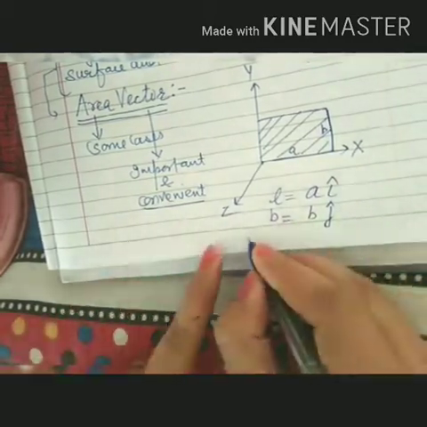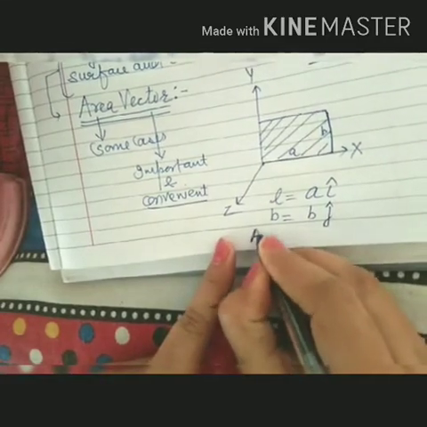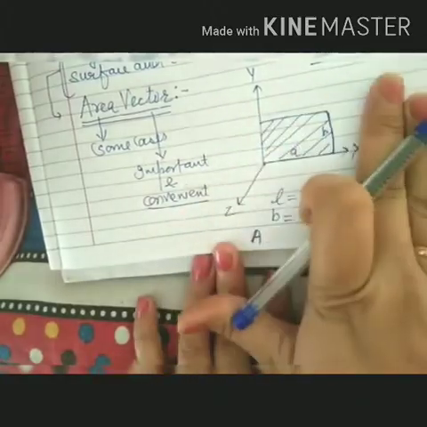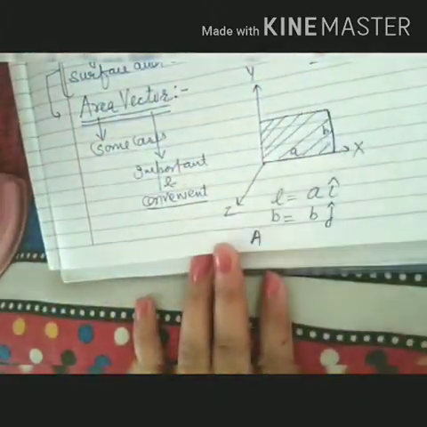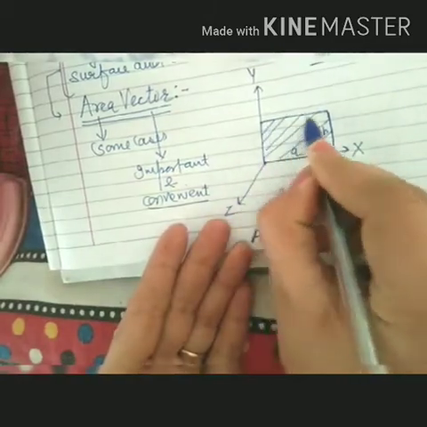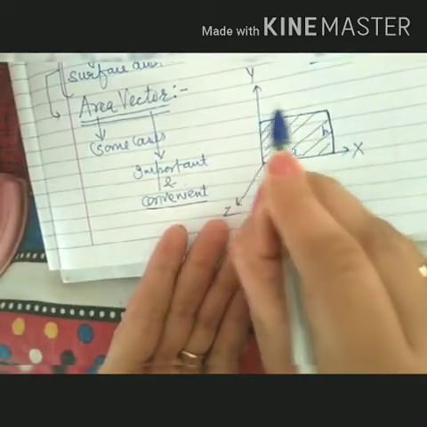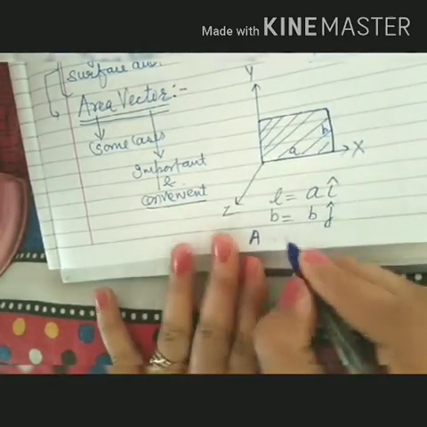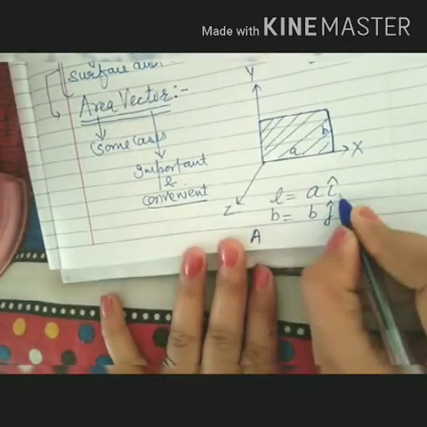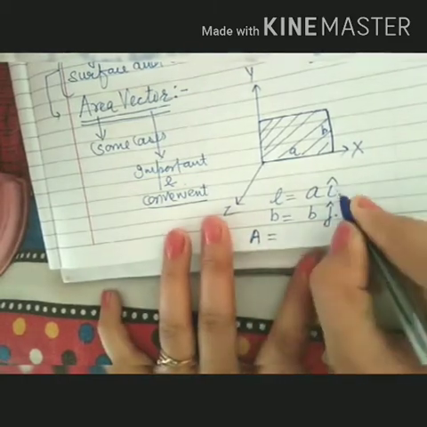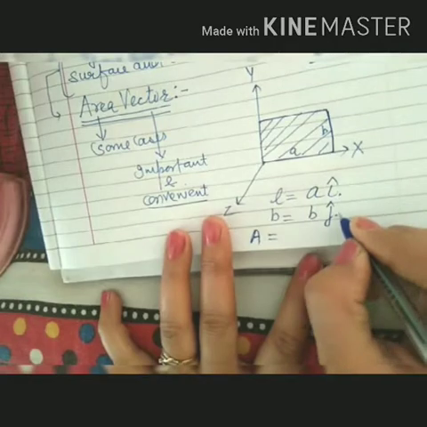Now tell me, what about the direction of area? Area is this one. Will it be along the x-axis or y-axis? Area will be this, which can be treated just like a square in this way. It means it is neither along the x-axis nor along the y-axis, but it is perpendicular to both x and y.